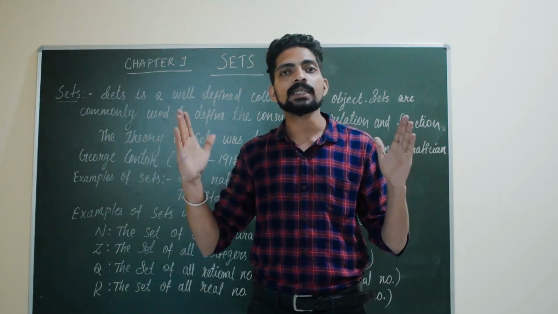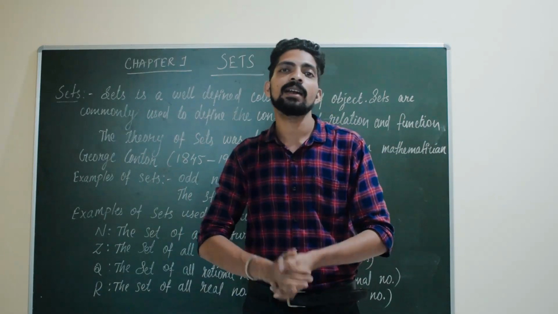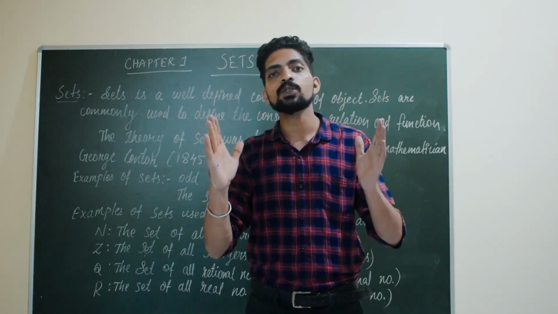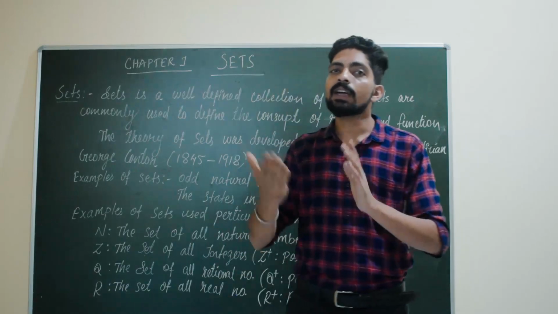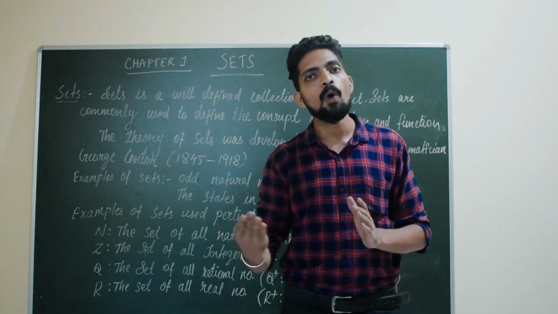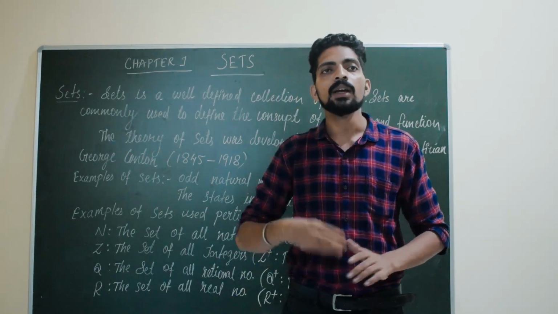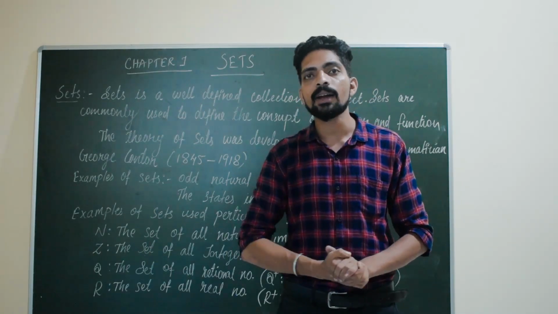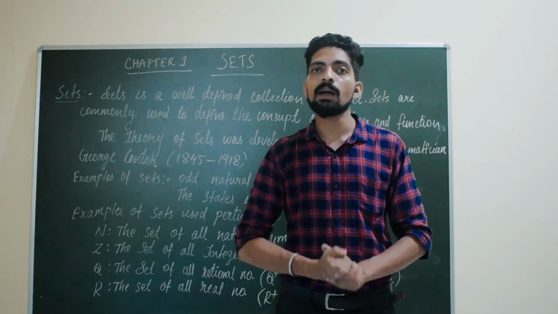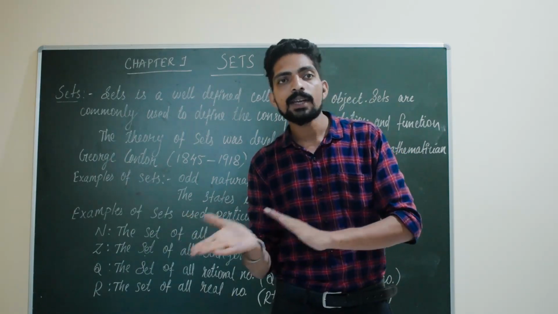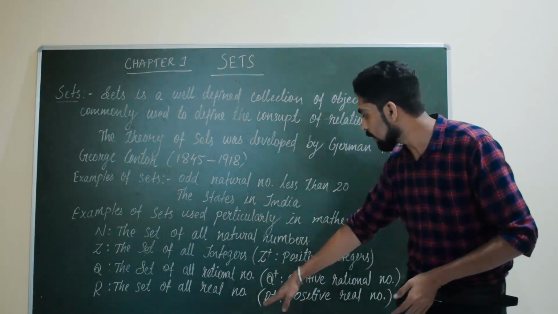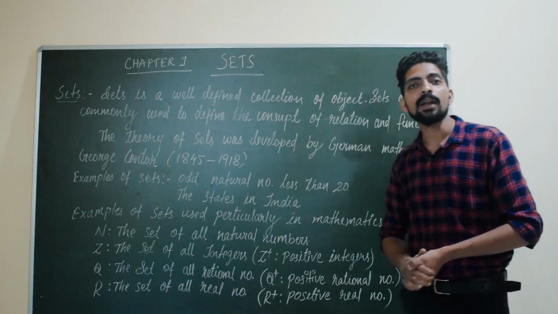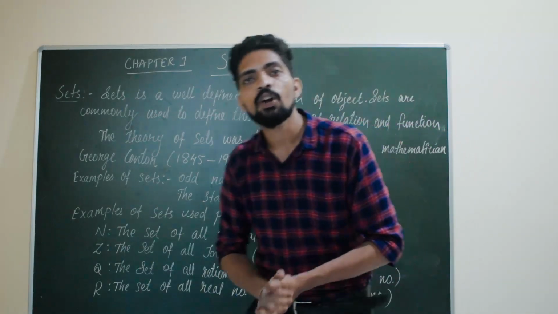Counting numbers 1, 2, 3, 4 are real numbers, and so are 0.5, 0.005, 0.0005, and so on, on the negative side as well. R plus is the positive real numbers.